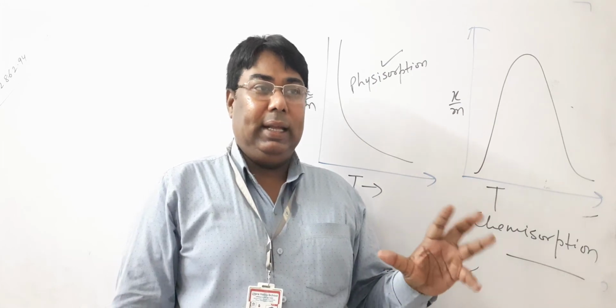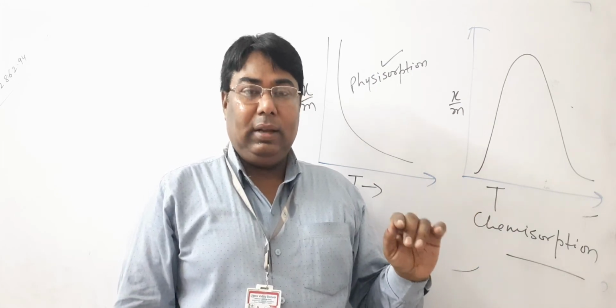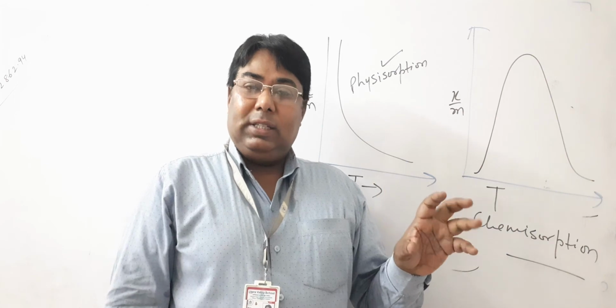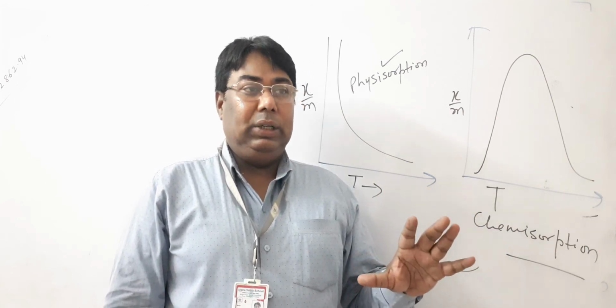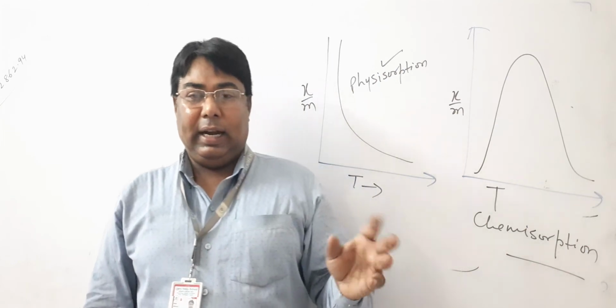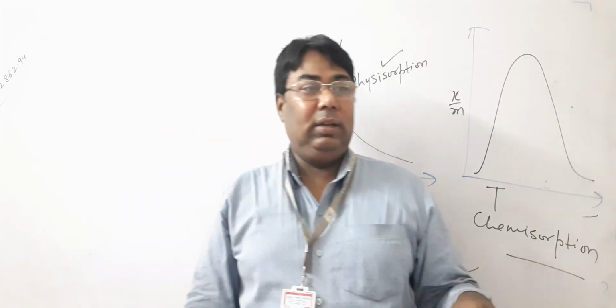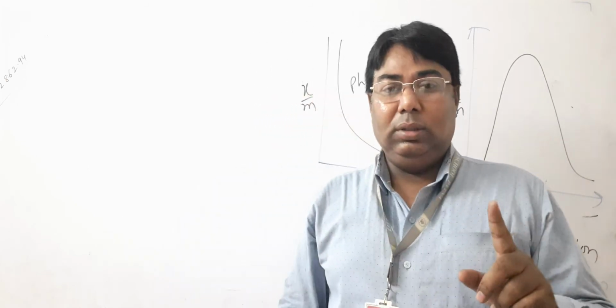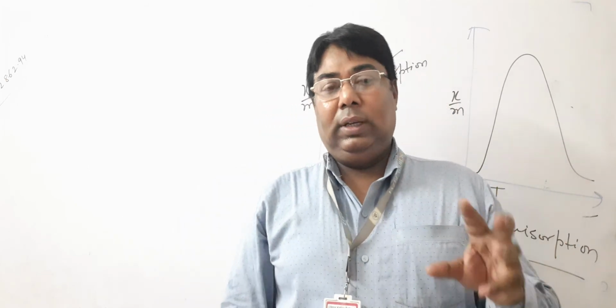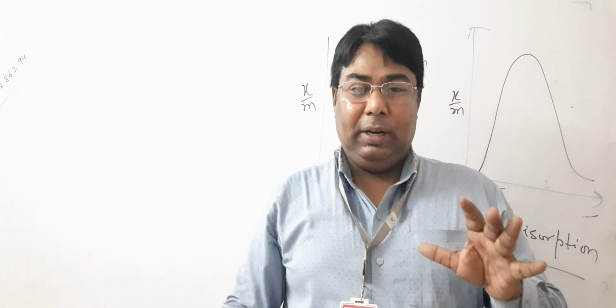So once again I recap this topic. All of you please study the difference between adsorption and absorption, and some terms: what is adsorbate, what is adsorbent, what is sorption, what is desorption. Sorption is when adsorption and absorption both take place simultaneously.